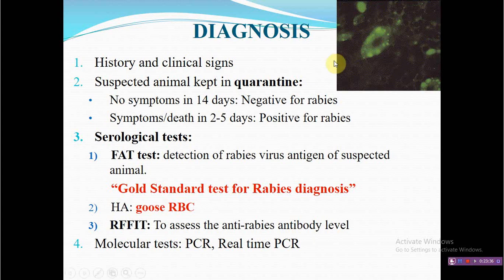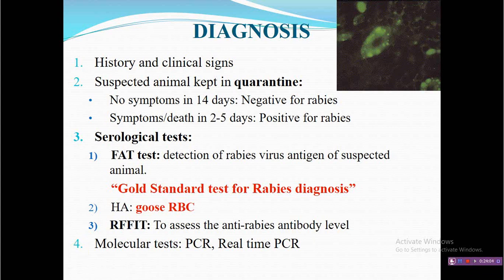Now, various serological tests can be employed for diagnosis of this disease, but FAT, the fluorescent antibody test, is considered the gold standard test for rabies diagnosis, and it is internationally accredited for rabies diagnosis. Sometimes HA is also performed, but HA requires goose RBC.